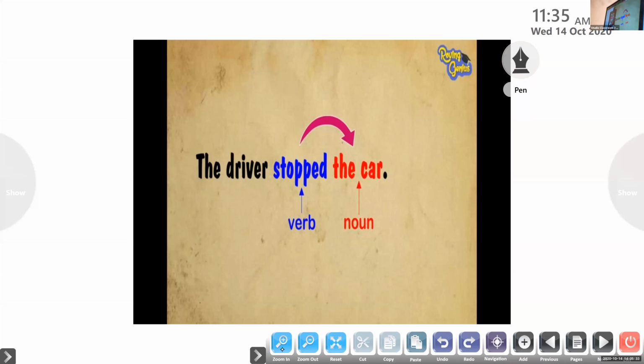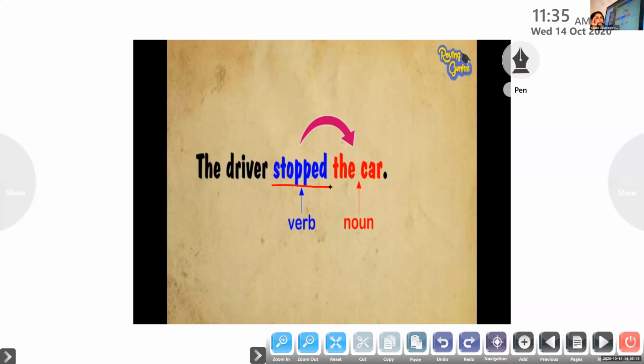All of you look here. The driver stopped the car. In this sentence, first of all, we have to identify the verb. Here the verb is stopped. Okay? The car stopped. Stopped is the verb.